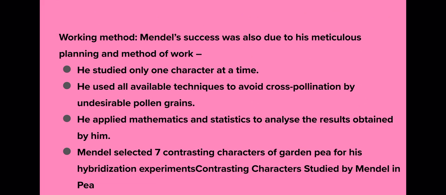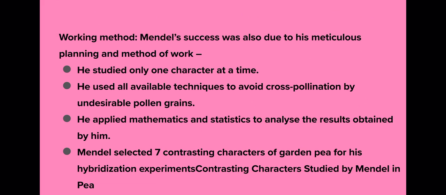He applied mathematics and statistics. It is very important. The use of mathematics was done by Mendel to analyze. It was the first time that mathematics was used in biology, because these two subjects are quite different from each other, but Mendel was the first scientist who introduced maths and statistics to analyze the results obtained in biology.